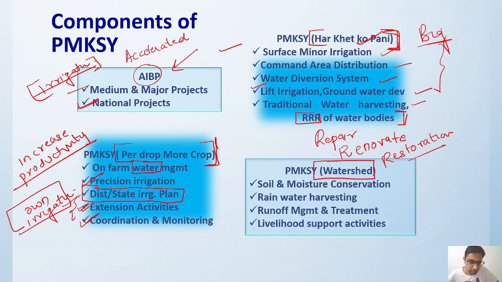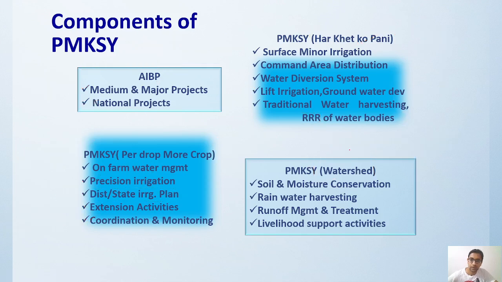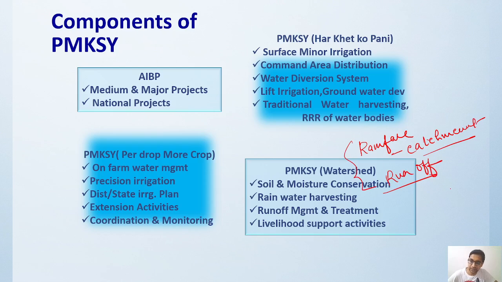Okay, so whenever we say watershed, we are holding the water that comes from rainfall, from catchment areas and from all these areas. If there is water from rainfall falling on a catchment area, any runoff of the water, and if there is any lake or pond, all of that is considered under a watershed.